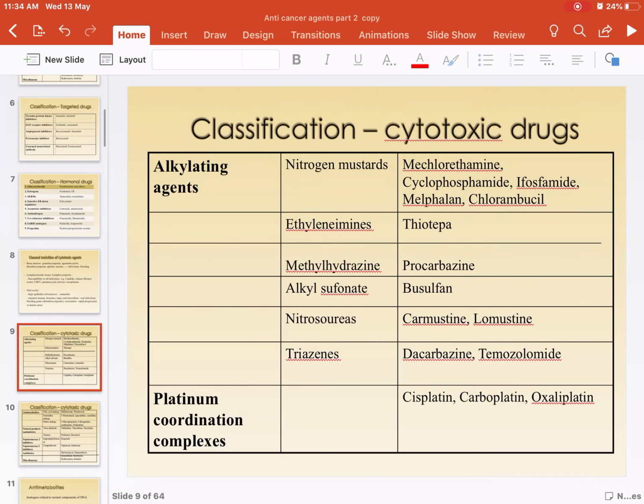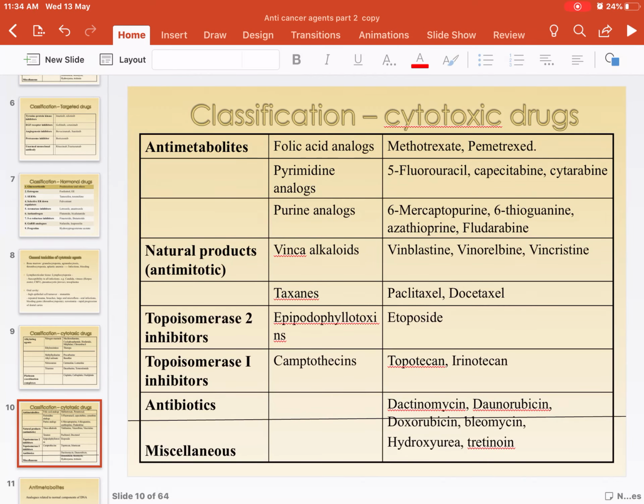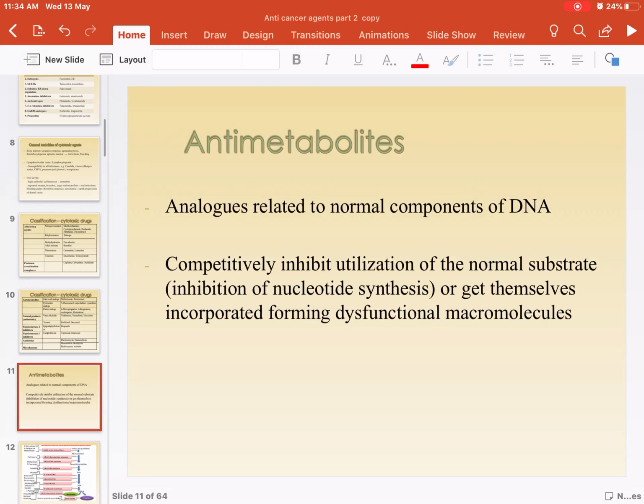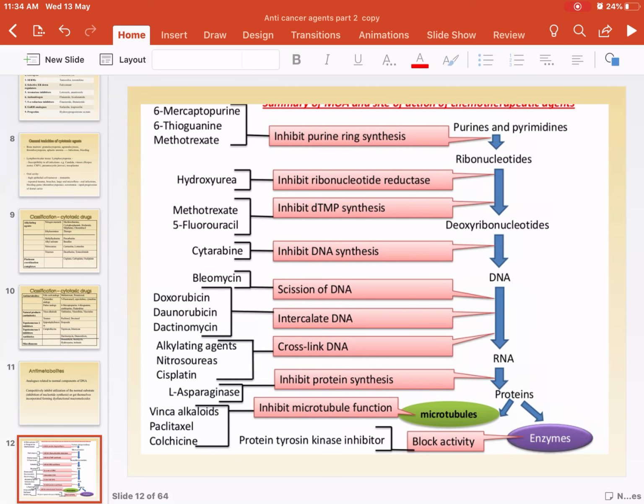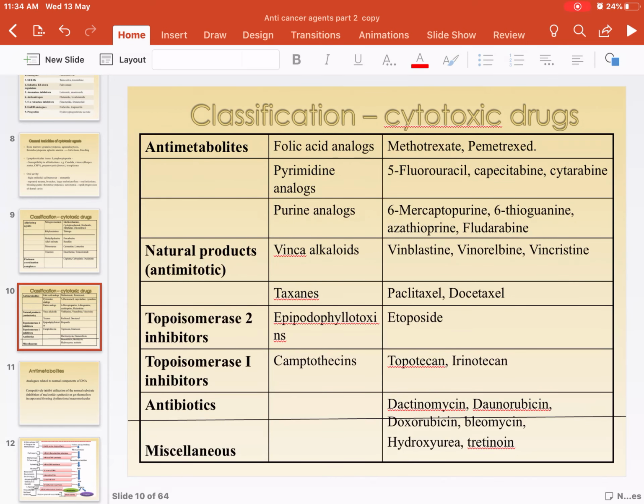Coming to the next category, that is antimetabolites. These act especially on actively dividing cells. So let's look into antimetabolites. Antimetabolites are usually analogs of something used in DNA synthesis, or they inhibit purine or pyrimidine synthesis or folic acid synthesis. So we have three categories here. One, folic acid synthesis inhibitor, which is methotrexate; pyrimidine, 5-fluorouracil; purine, 6-mercaptopurine, thioguanine, azathioprine, fludarabine.